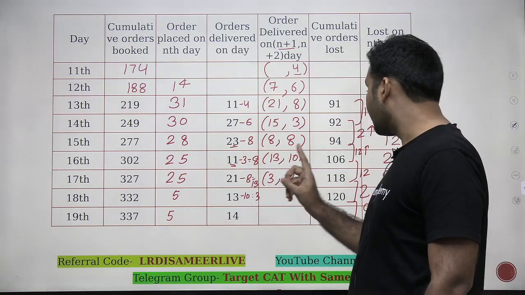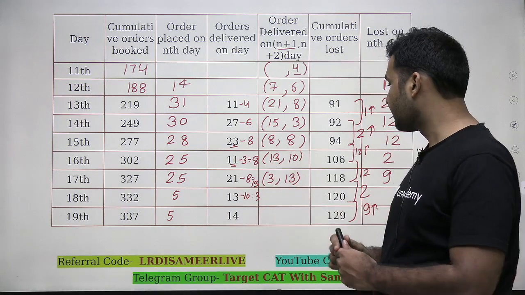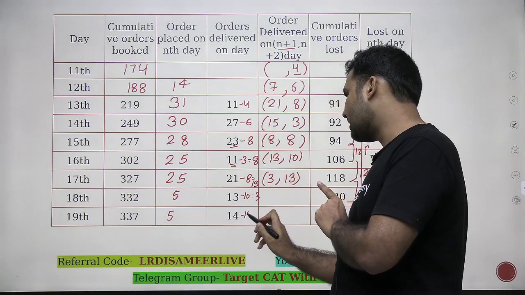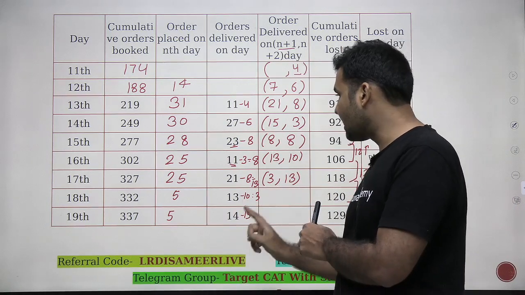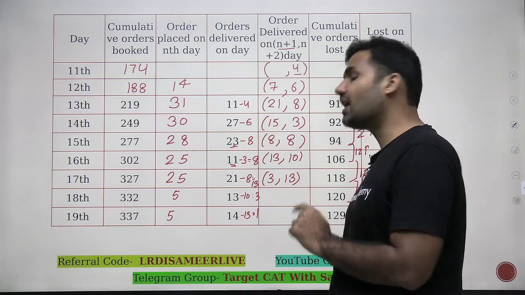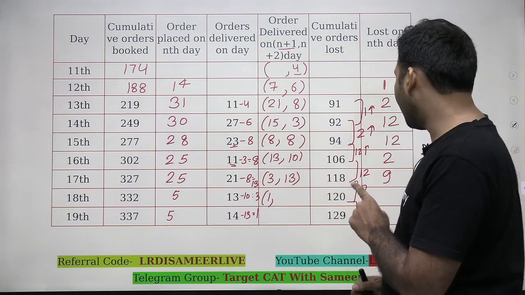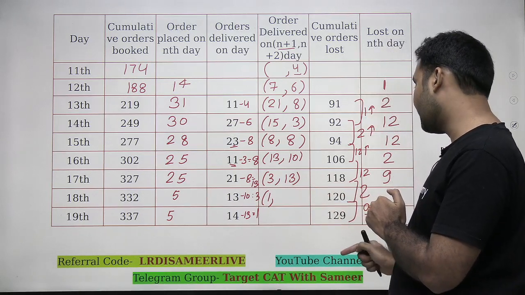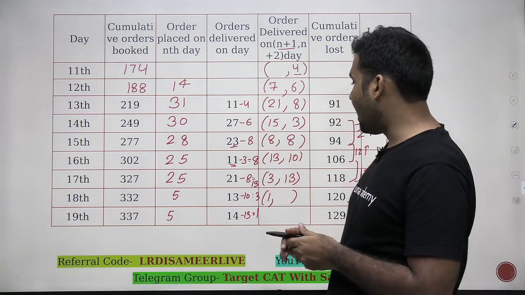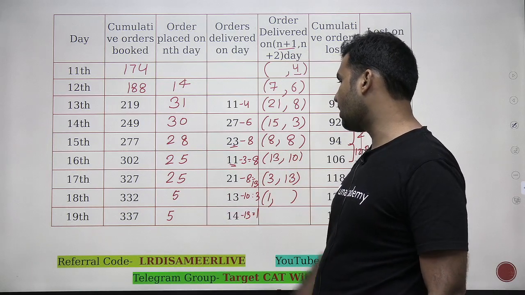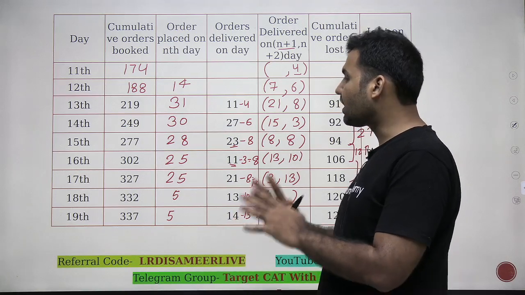So out of 25, 13 orders are delivered on the 19th, right? Now out of these 14, I know that 13 are coming from 17th orders placed, right? So of the 14 orders which are delivered on 19th, 13 are placed on 17th. So I'll be left with 1 more order, and that 1 order must be of 18th, right? Now I don't have any more figures to identify how many are lost, so I will not be able to fill in this information, right? So out of 5 orders which are placed on 18th, 1 is getting delivered on 19th. What is happening with the rest of the orders?